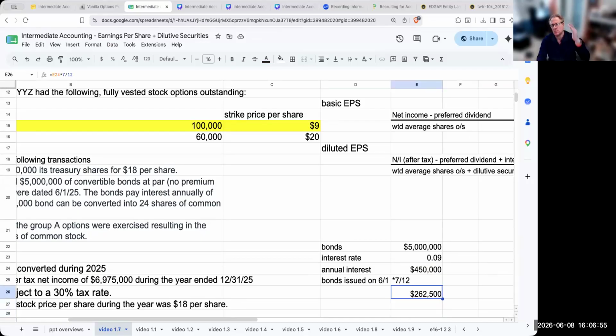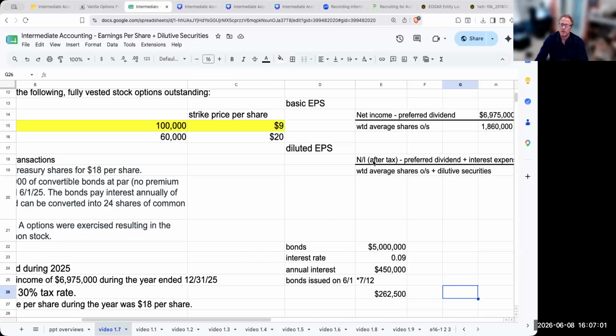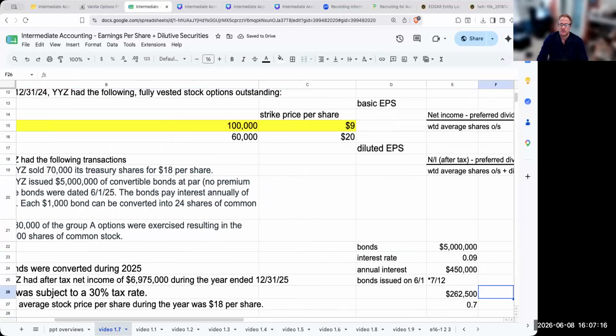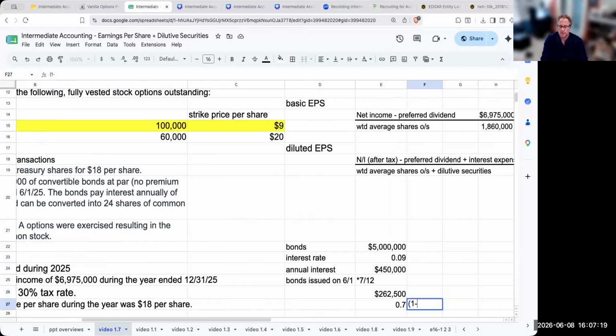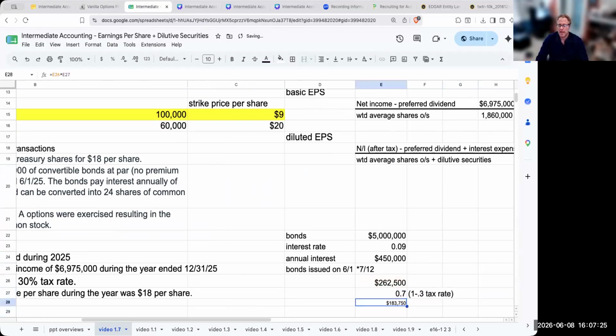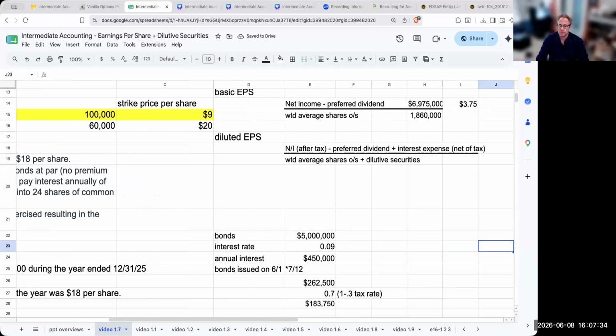However, this is a pre-tax amount, right? This was deducted: we had our operating income minus other income expense gives us net income minus income taxes. Remember, the 6,975,000 is after-tax net income. So I need to effectively make this also after tax. I'm going to multiply this by 0.7. Where am I getting the 0.7 from? Well, if I'm at a 30% tax rate, it's 1 minus 0.3, or 0.7. So my add back is going to be 183,750. Okay, so this is my interest expense, net of tax.